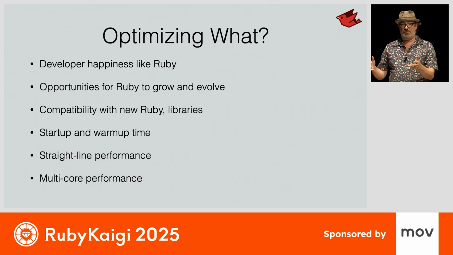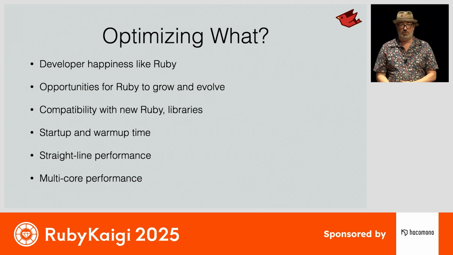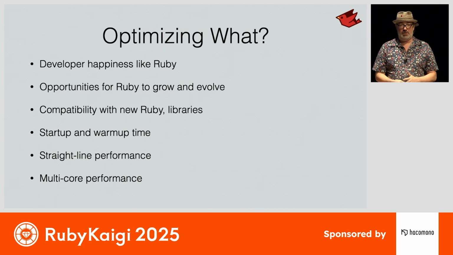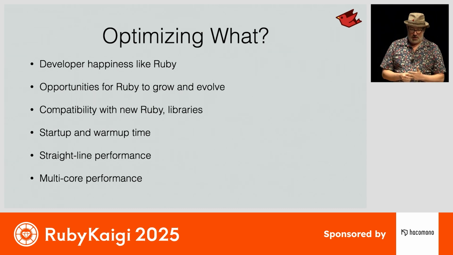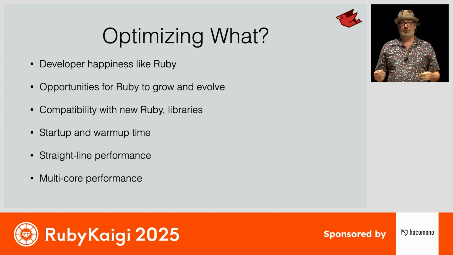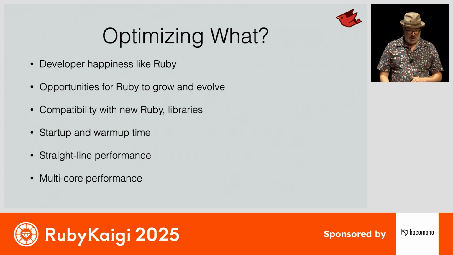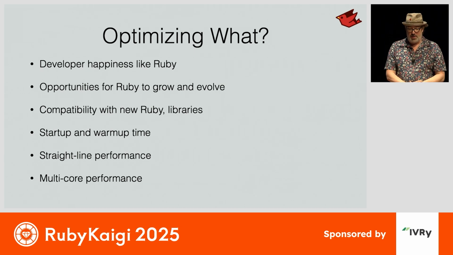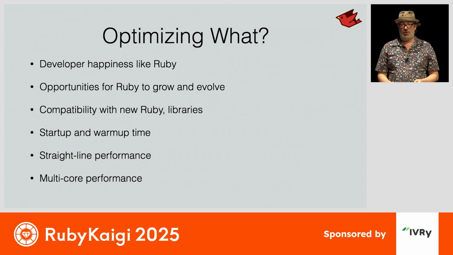We can optimize by giving you more opportunities to use Ruby in more places. We have compatibility work that we continue to do and try to speed up our adoption of new features. We've been working hard on improving startup and warm-up time, which are traditionally hard things on the JVM. We've also worked on various kinds of direct performance, straight line performance, multi-core.